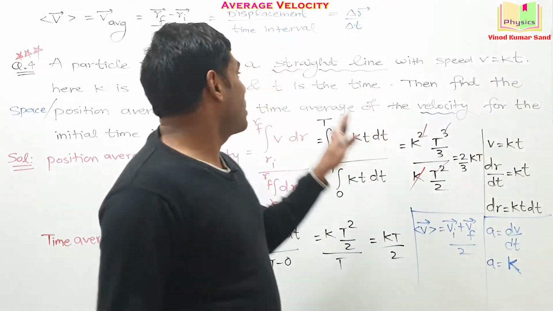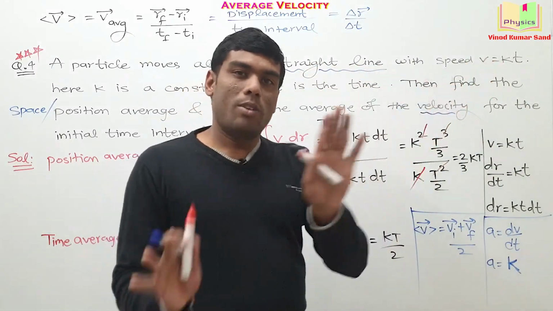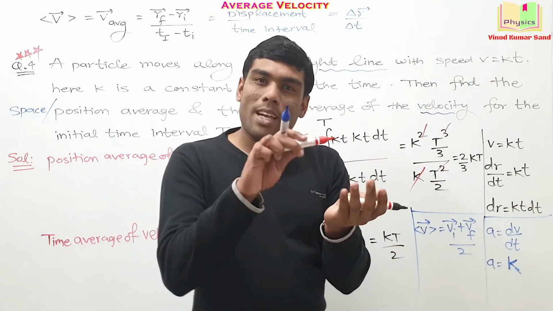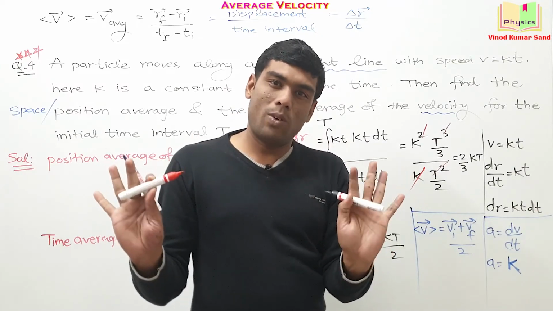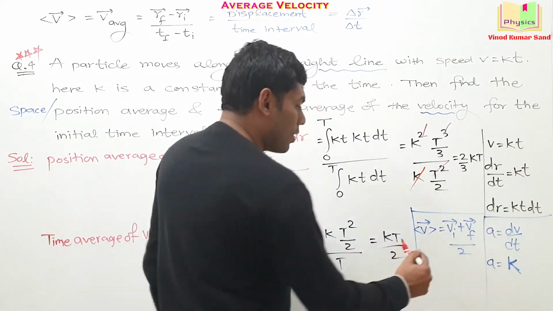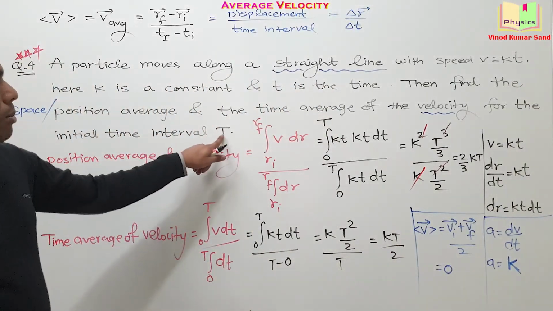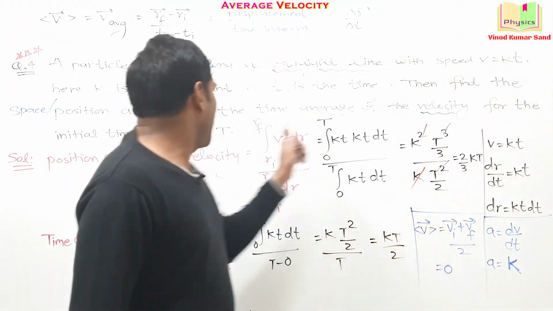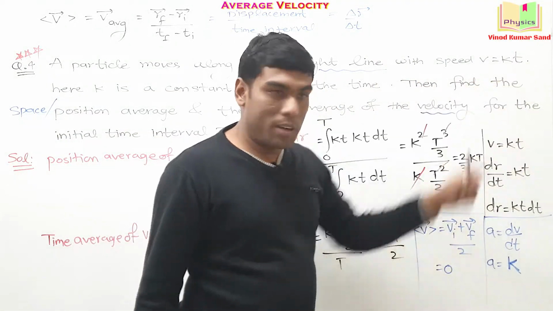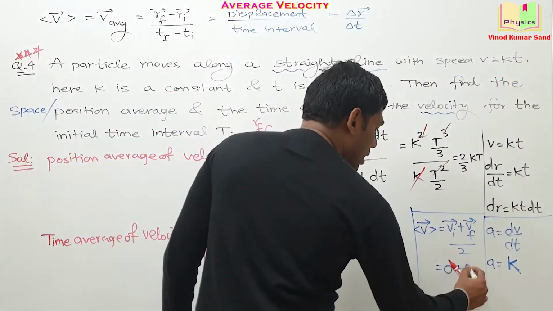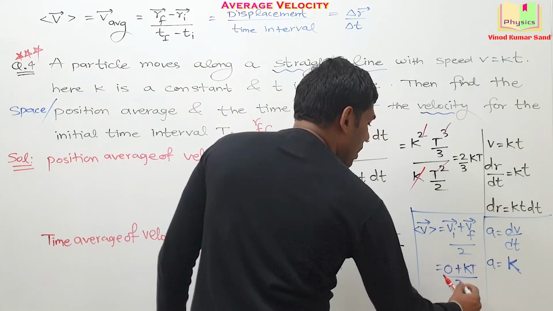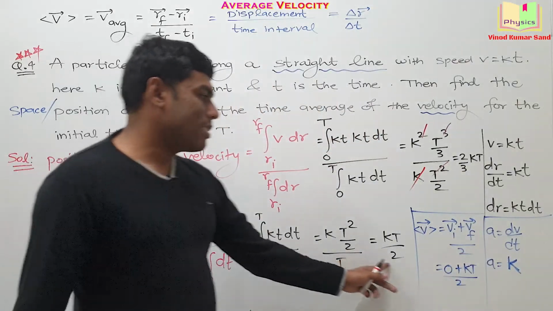And since particle is performing unidirectional motion, we are not bothered about the vector sign. We will take plus minus. Okay. So initial velocity is 0. What is the final velocity at the moment of time t? Final velocity at the moment of time capital T will be equal to kt, and divided by 2. Check these answers.